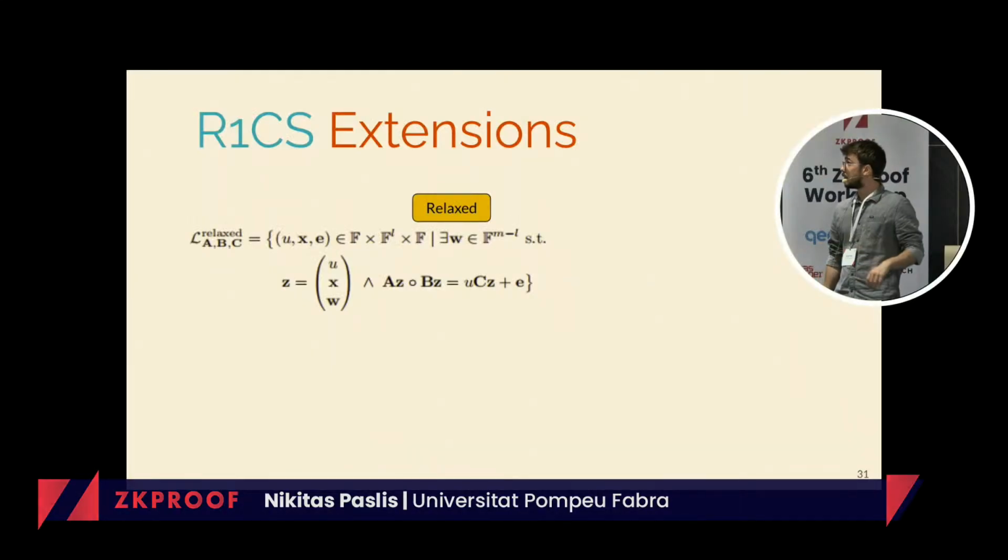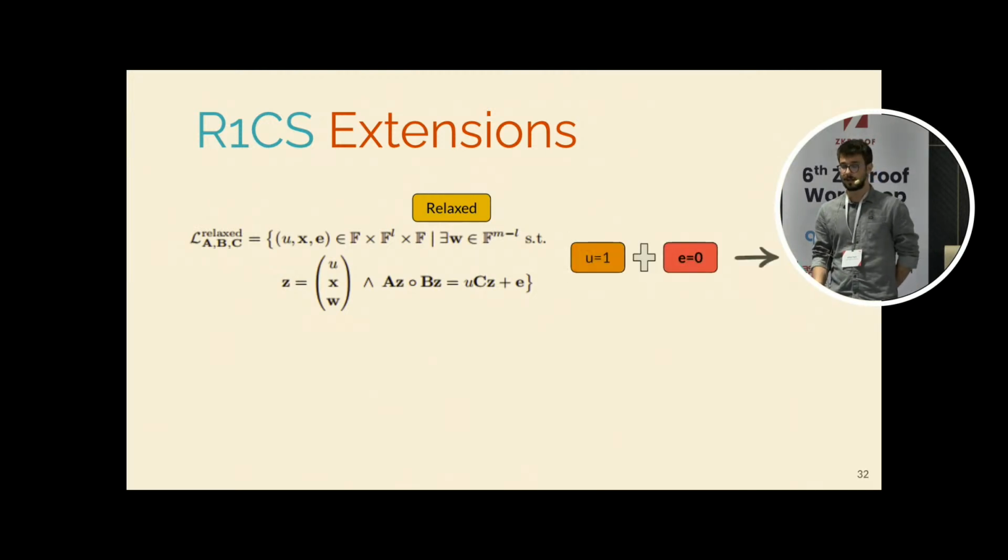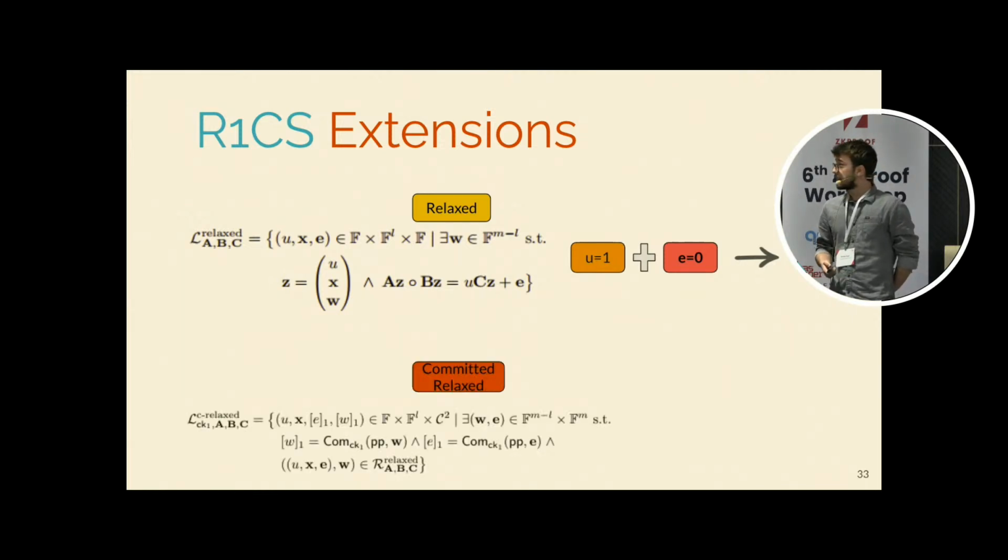First of all, let's take a look at the rank 1 CS extensions introduced in the Nova paper. We have the relaxed version of the rank 1 CS, where we also have some error terms, this U and this E. And if you have U equal to 1 and E the 0 vector, then you recover the usual language for rank 1 CS. The next extension is the committed version of relaxed rank 1 CS, where both the witness and the error vector, the E, are being committed.